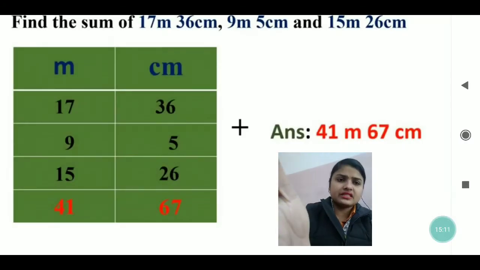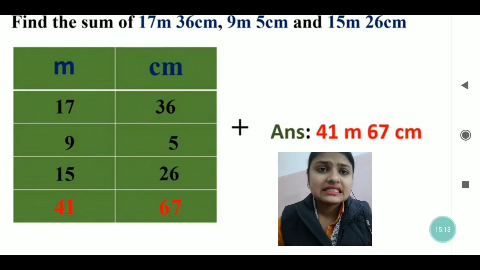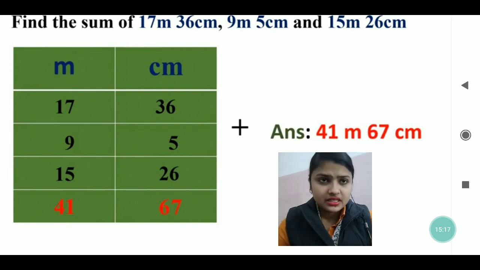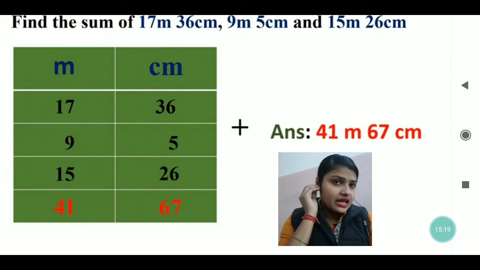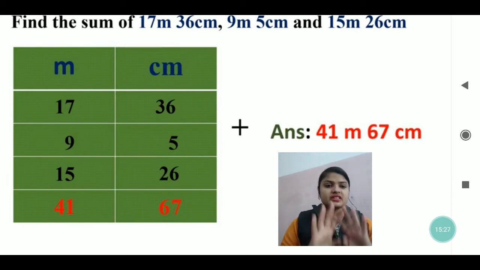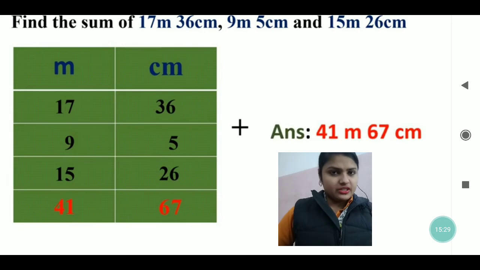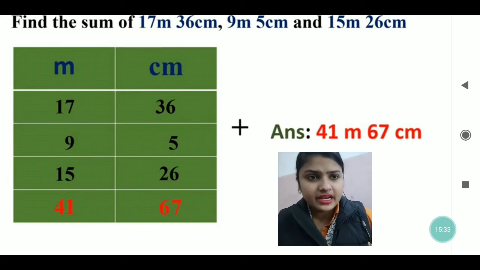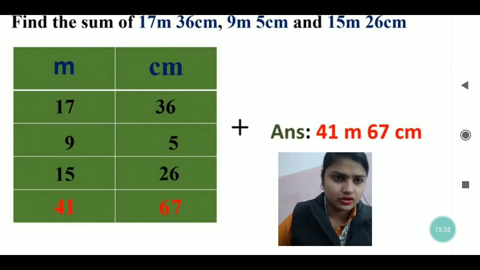In the same way, find the sum of 17 meter 36 centimeter, 9 meter 5 centimeter, and 15 meter 26 centimeter. It's given in meter and centimeter, so the lengths are given in meters and centimeters. You will again make the columns, separately a meter column and separately a centimeter column.